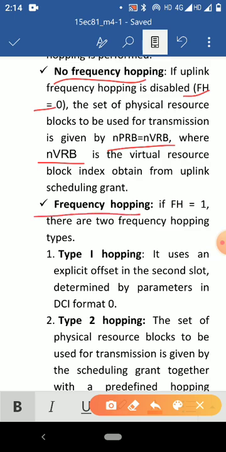Next, frequency hopping. If FH equals 1, there are two frequency hopping types. First one, type 1 hopping, and second one, type 2 hopping. In type 1 hopping, it uses an explicit offset in the second slot determined by parameters in DCI format 0. Type 2 hopping.